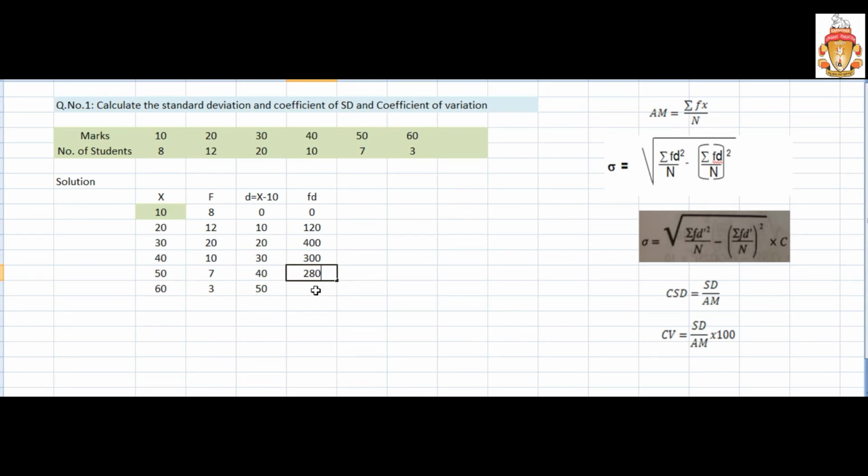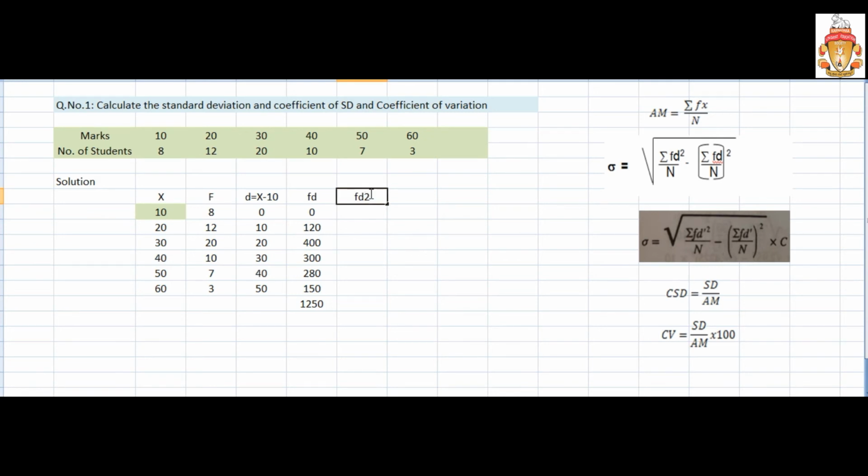7 into 40 is 280. 3 into 50 is 150. So the total is needed. If you add the total, you will get the total of this one. Next, we need to find the FD square. Remember what we need? FD square. So how to find the FD square?